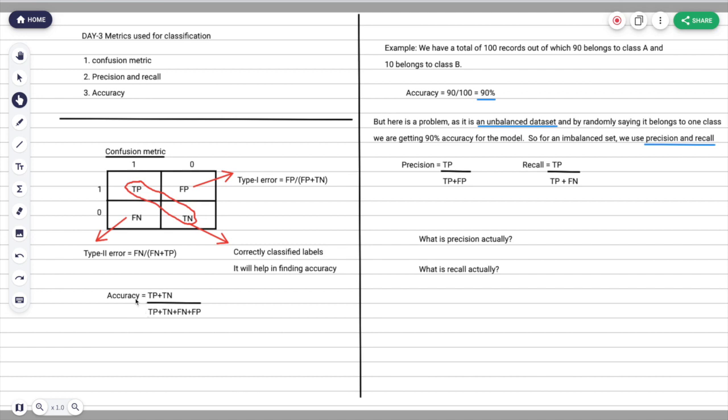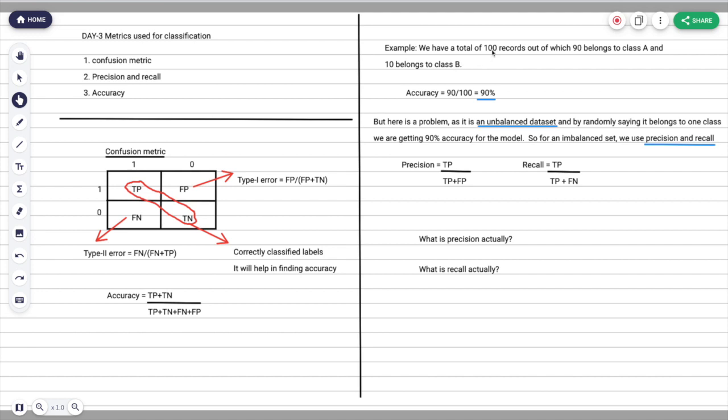Let's take an example. Suppose you have 100 records, of which 90 belong to class A and 10 belong to class B. Suppose you take a random model that will always say it belongs to class A. What will be the accuracy?